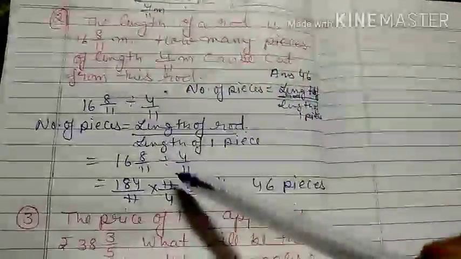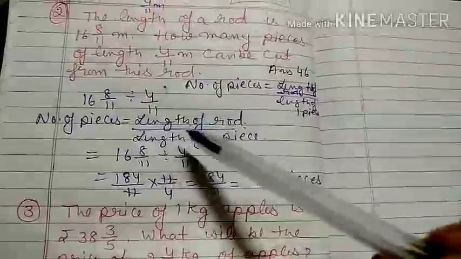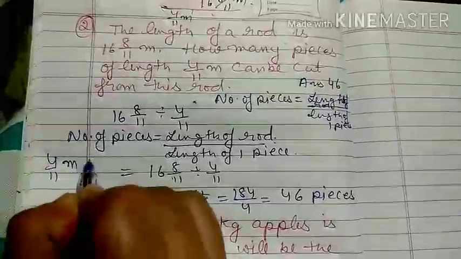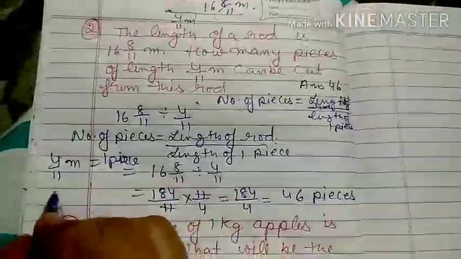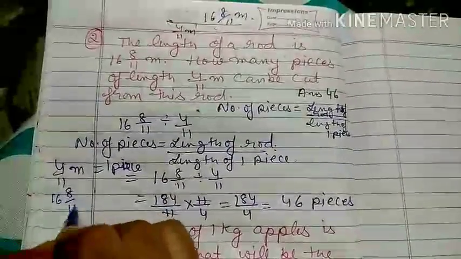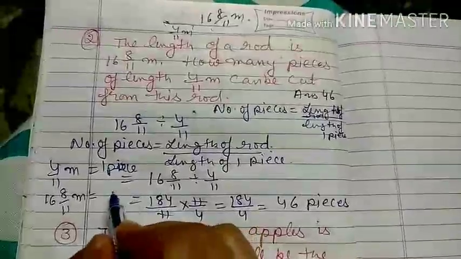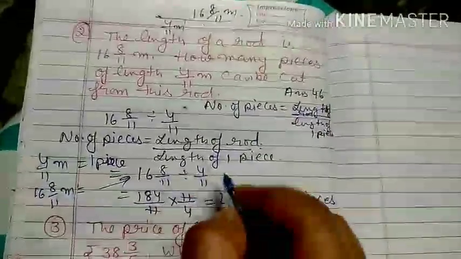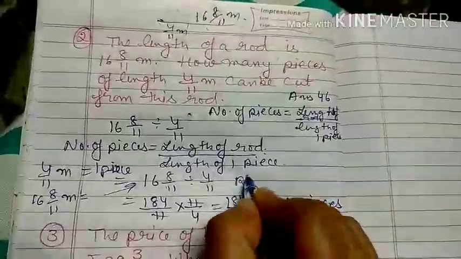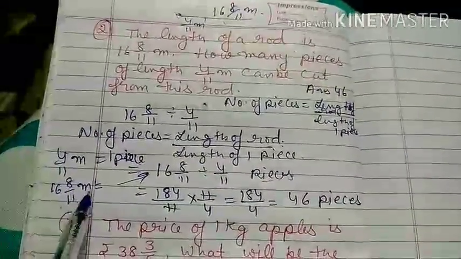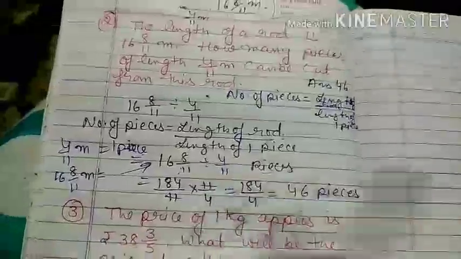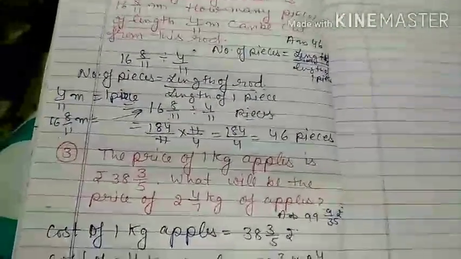If you don't want to use the formula, you can say that 4 by 11 meter covers one part, one piece, and 16 into 8 by 11 meter covers how many pieces? That is 16 into 8 by 11 divided by 4 by 11 pieces. If you don't want to use the formula, you can use the unitary method. If 4 by 11 meter is equal to 1 piece, then 16 into 8 by 11 meter is equal to 16 into 8 by 11 divided by 4 by 11 pieces. That gives you 46 pieces.